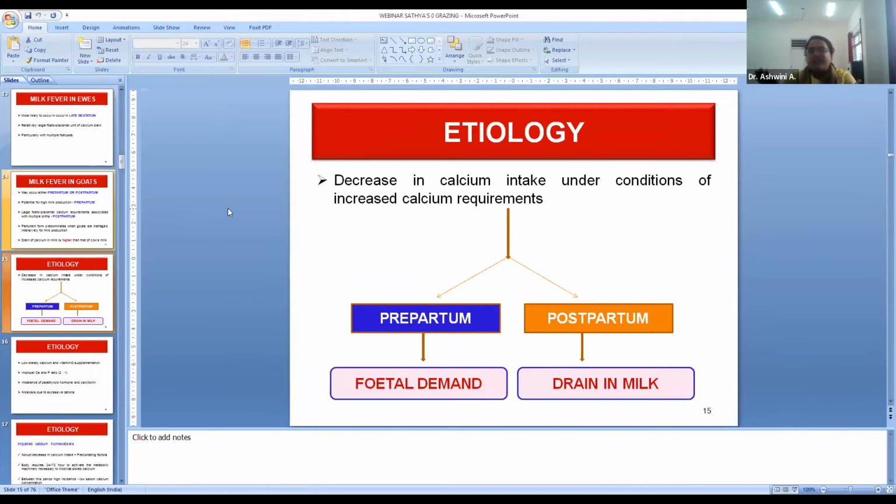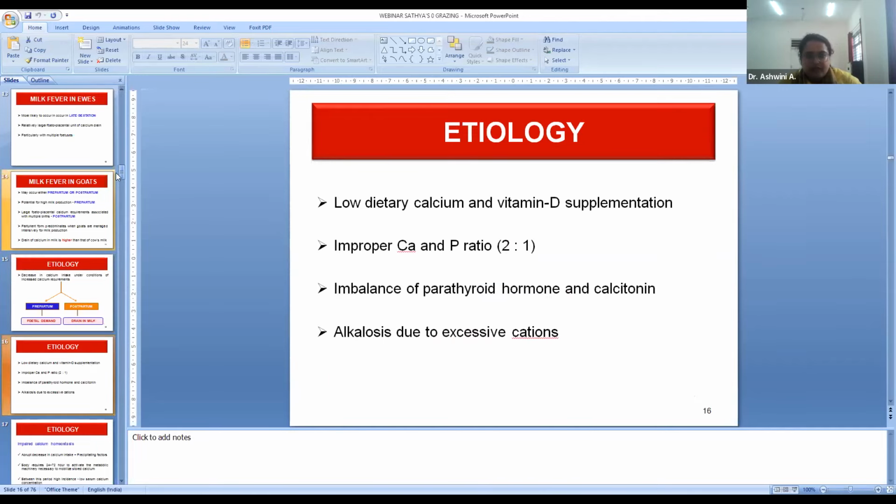Etiology: it's like demand and supply. The demand is high, but what we are supplying is low. This imbalance gives rise to milk fever. In prepartum, the fetal demand will be more. In the postpartum, the drain of calcium in milk will be more. So this will be the etiology for milk fever.